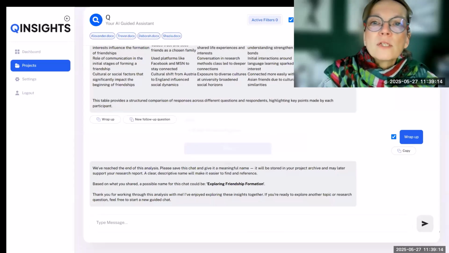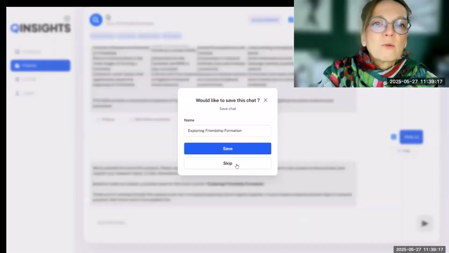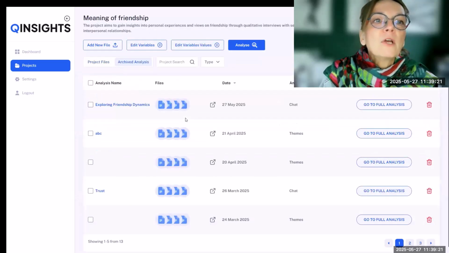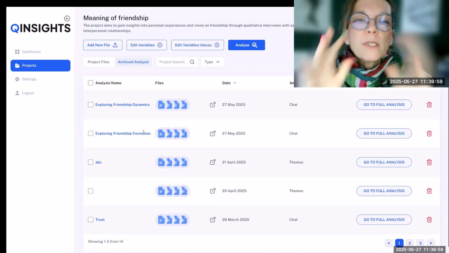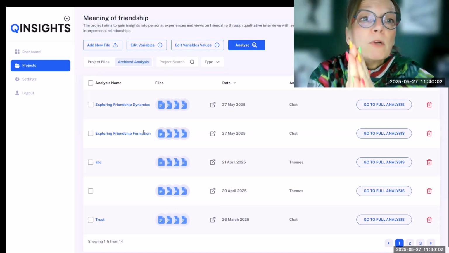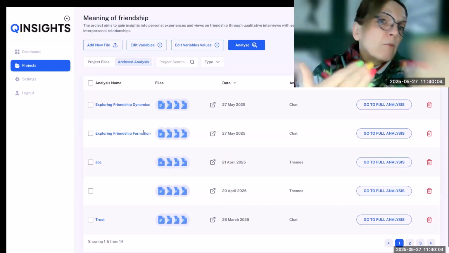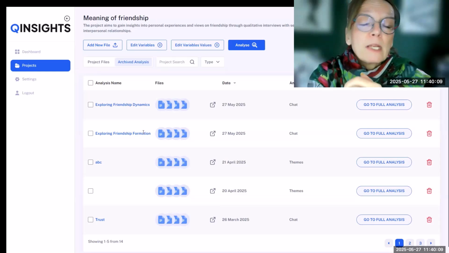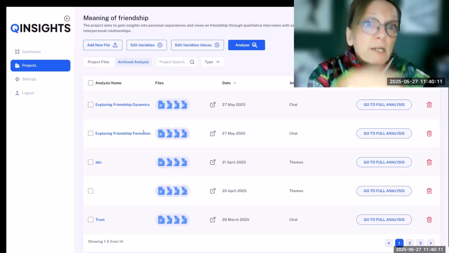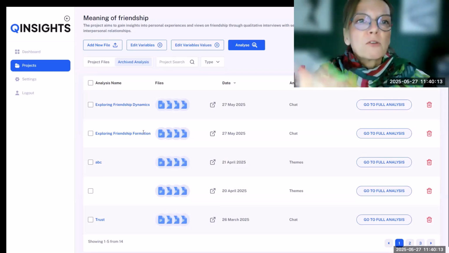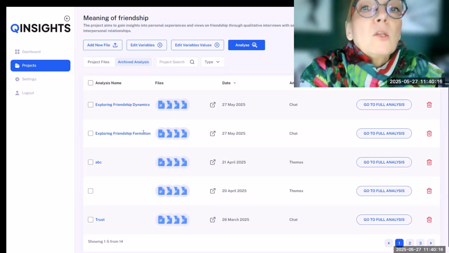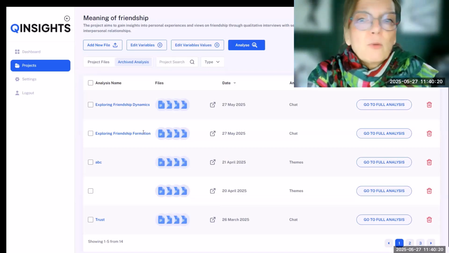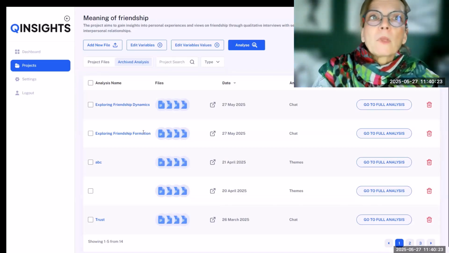So now I can close the chat. We already saved it, so we can skip it here safely. Let me go back to the archive. Here in the archive, you can build up the bits and pieces for your report. And maybe if you already have an idea how you want to build up your report, you can even number it: 1, exploring friendships, 2, trust, 3, whatever. So you get a kind of chapter overview here in your archive.